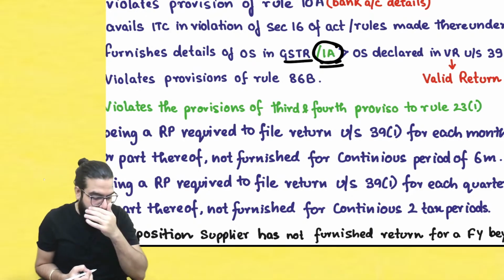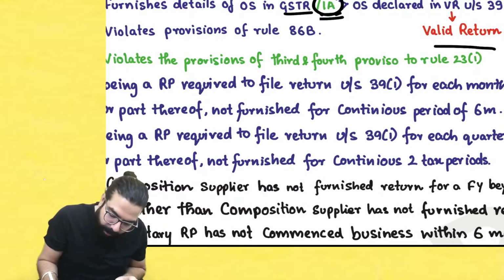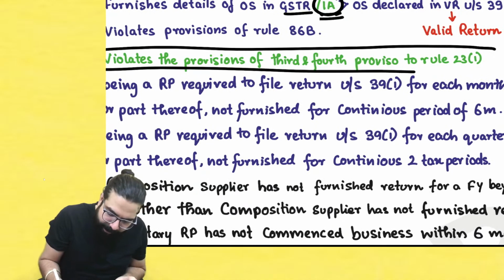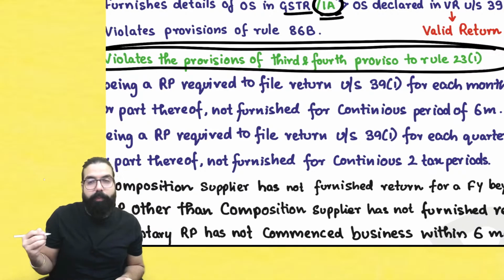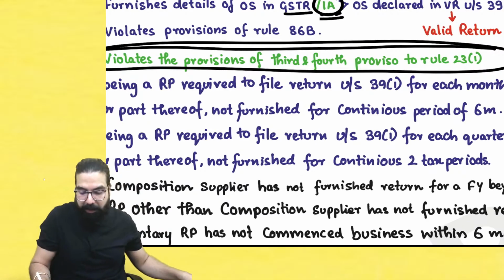Okay, sir, this is there. Now here, one more point has been added: that your registration can be cancelled if you violate the provision of the third and fourth proviso to rule 23.1. Sir, we did not understand.